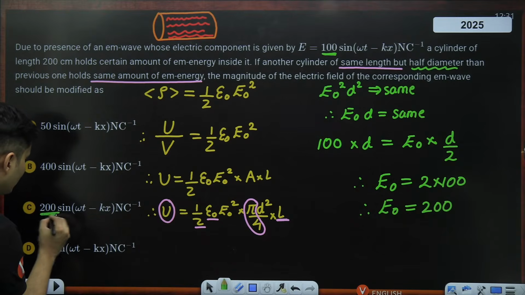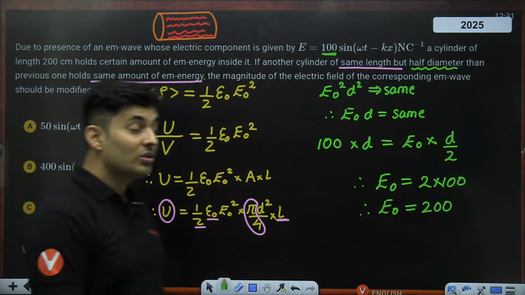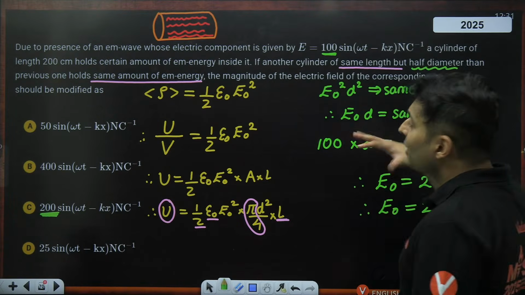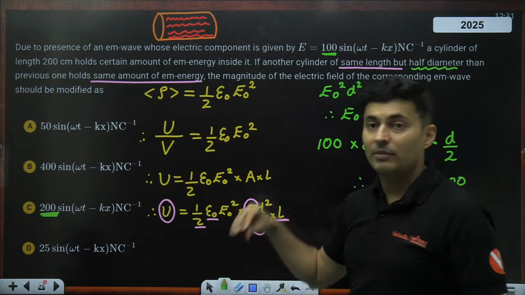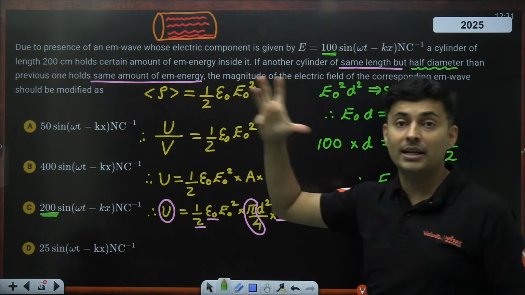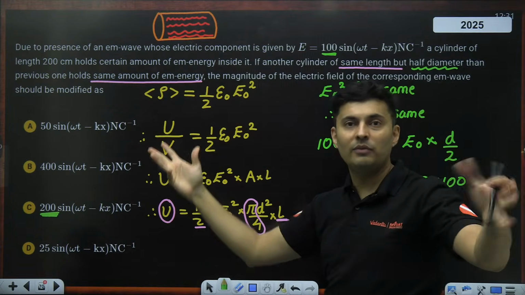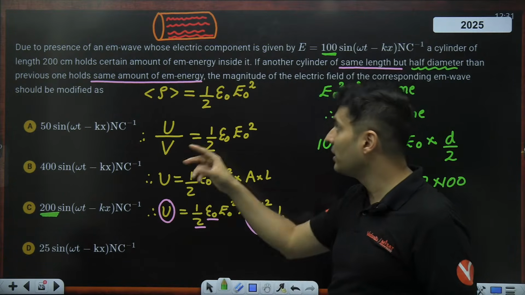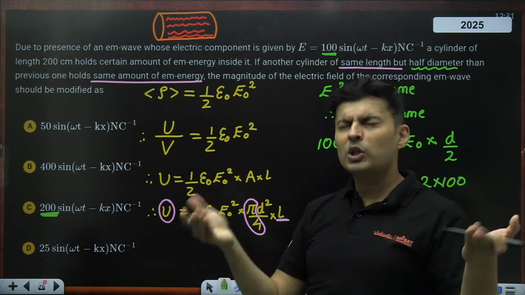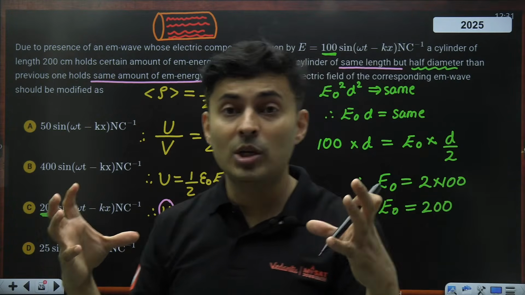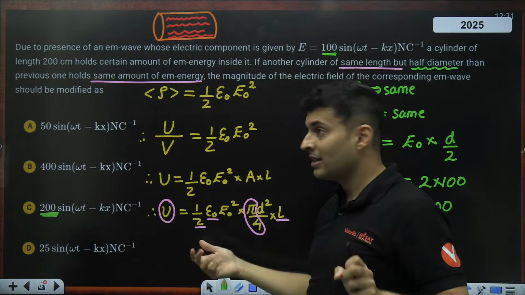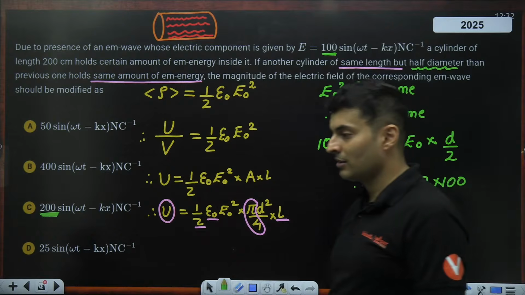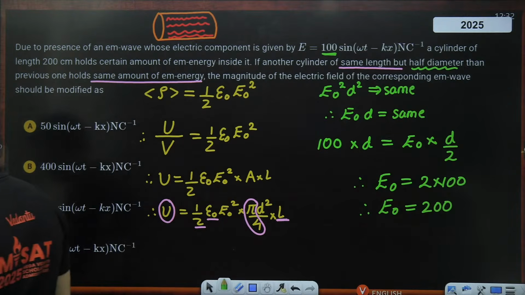Can you see that? This is basically your E naught. So this was a very good question which was asked this year. It is completely formula based, but you have to apply your mind. Analytical skills will matter. If you know the formula, it will help you, but just knowing the formula also doesn't help, because you have to think: oh, a cylinder is given, energy will be distributed, and we know energy per unit volume. So I can find the volume of the cylinder and then I will get the total energy. And that total energy was given to be the same. So then I can compare and get some relation. Yeah, it was a good level of question.